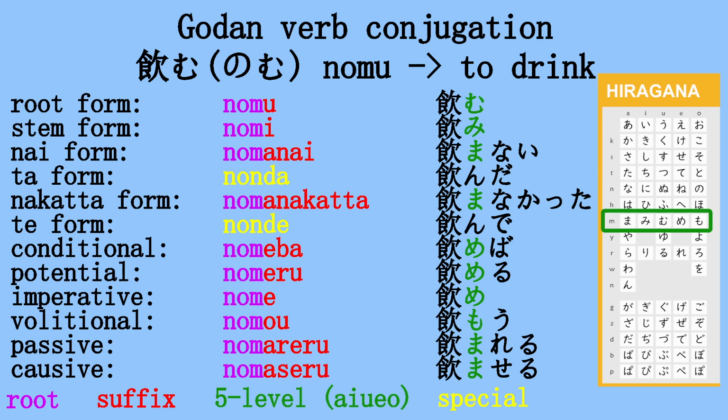Because when you conjugate them, the vowel at the end will change, and that over all 5 levels. As we can see here with the example of nomu, to drink. The good news is it's not as complicated as it may look. The root nom stays for most conjugations intact. The exceptions are the te and the ta forms, which can make conjugating Godan verbs more difficult. But more about that when we talk about the specific conjugations.